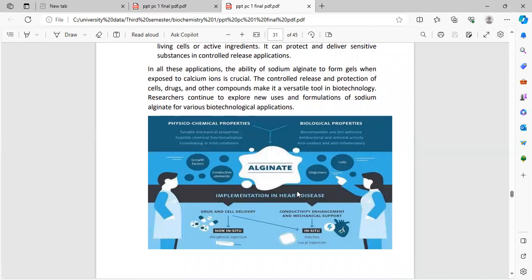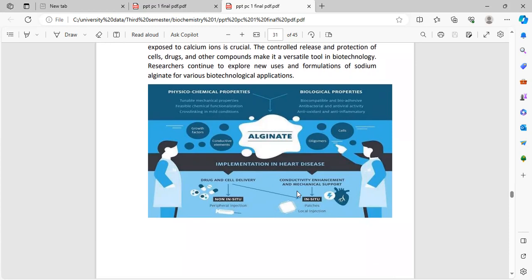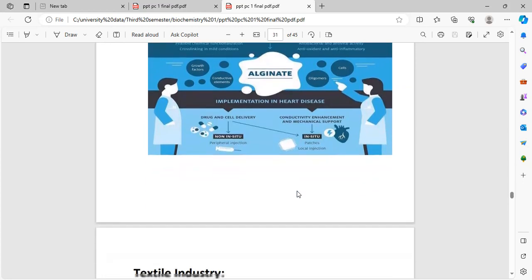Here are the physicochemical properties and biological properties. Tunable mechanical properties, physical and chemical functionalization, cross-linking under mild conditions. And in biological properties: biocompatible and bioadhesive, antibacterial and antiviral activity, antioxidant and anti-inflammatory, cells, oligomers, growth factors, conductive elements. Implementation: drug and cell delivery, in situ, conductivity, and management and mechanical support.